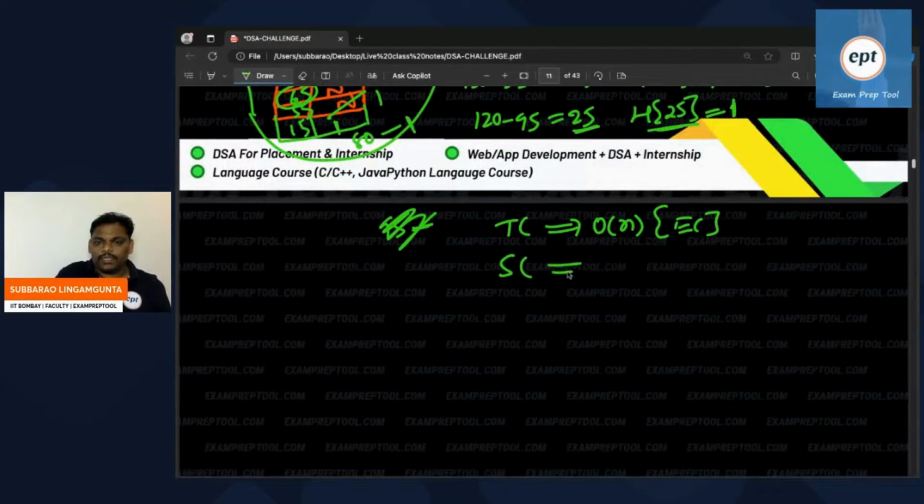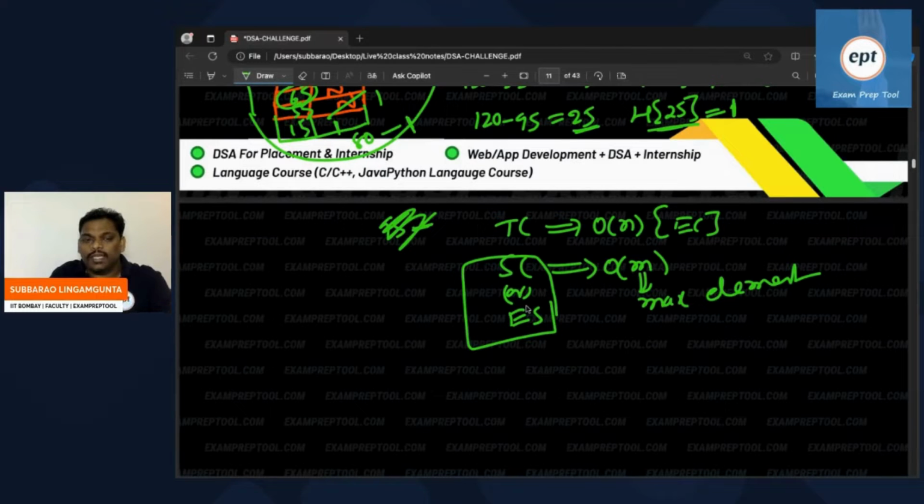Space complexity, let me write. It depends upon the largest number. In the given elements, assume the largest number is m. So space complexity is order of m, where m is the maximum element. This is also called extra space.